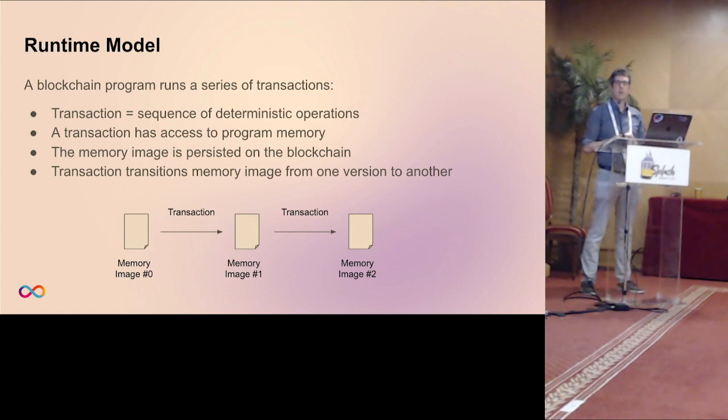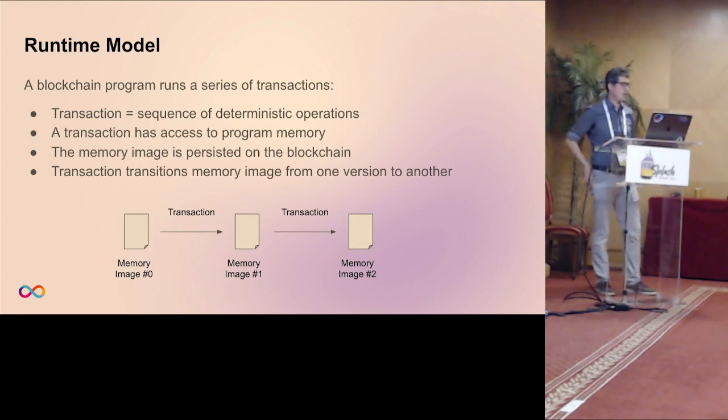Determinism is important, such that the distributed compute nodes can reach consensus in a repetitive way. A transaction itself has access to the program's main memory, and that main memory is persisted on the blockchain, meaning that a transaction somehow transitions the memory image from one version to the other.